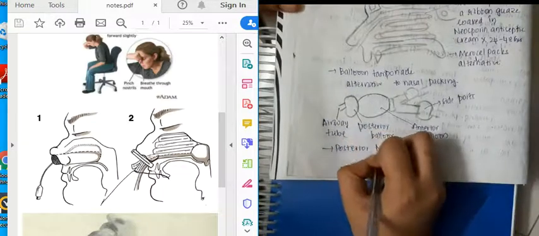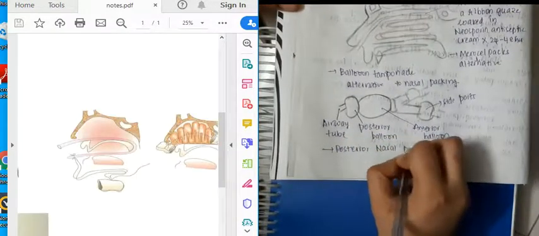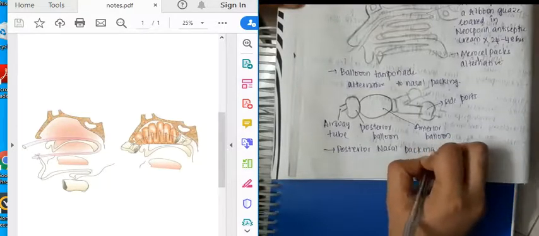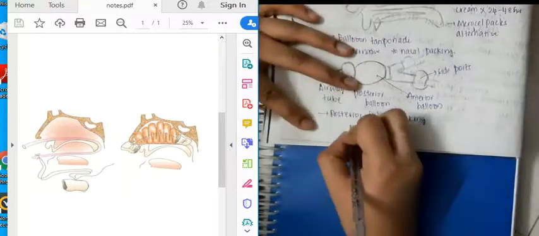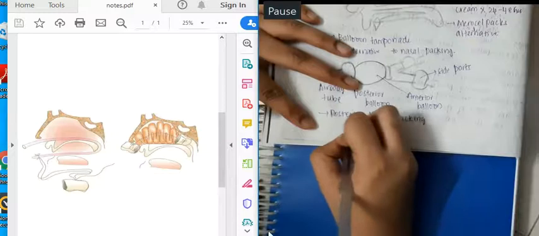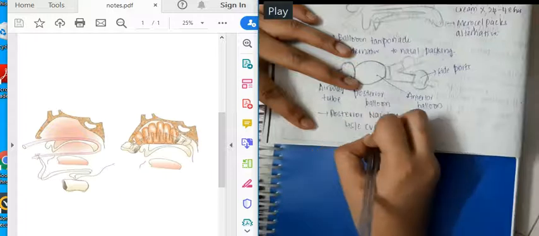Next, the important one is posterior nasal packing. How are you going to do this posterior nasal packing? See, here in this PDF, first you will pass a nasal tube with the help of threads, and then through the posterior opening, you will pass the gauze piece, and then you will pack it. So that is posterior nasal packing. This is the picture, like this you will pack.